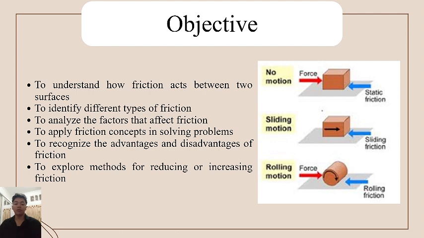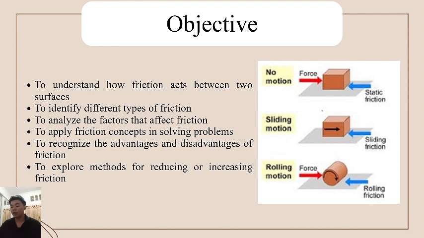Number 5 is to recognize the advantages and disadvantages of friction. Appreciate its importance in daily activities, for example walking and driving, while understanding how it can cause energy loss, heat, and wear. And the last one is to explore methods for reducing or increasing friction. Learn how lubrication, smooth surfaces, or design changes can control friction depending on the need.